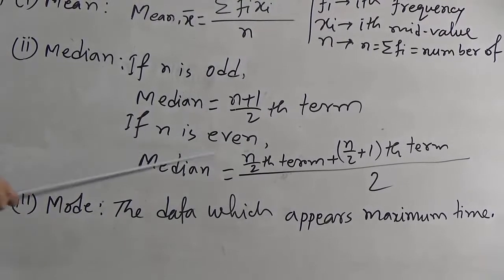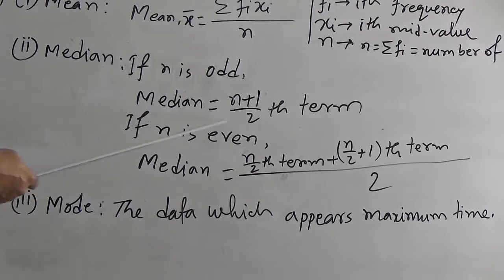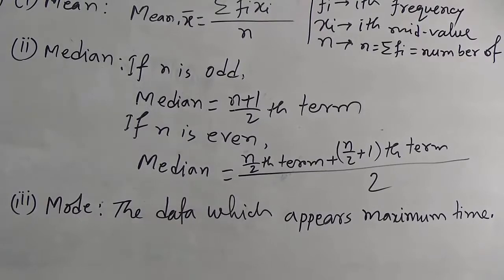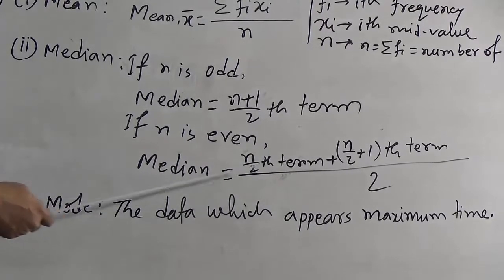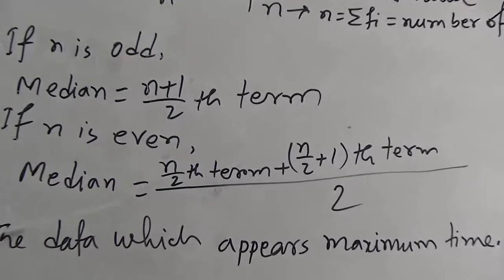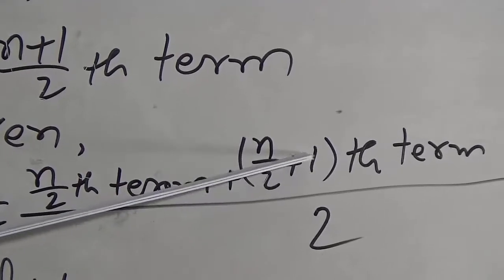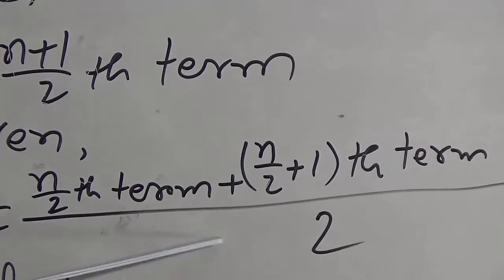If the value of n is even, it means if the number of data is even, we will get 2 mid values. If we take the average of those 2 mid values, we will get the median. This is the formula: n by 2th term plus n by 2 plus 1th term, divided by 2.